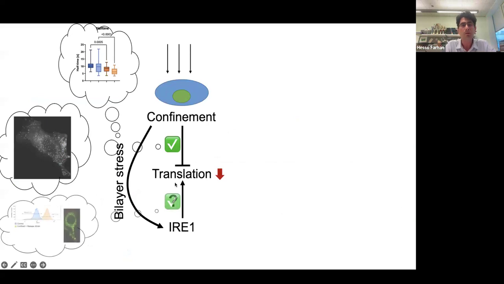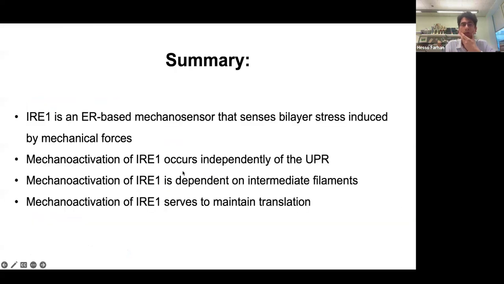So this is our model. We think that confinement activates RA1, and RA1 prevents the decrease of translation that is imposed by confinement. So with this summary, we think that RA1 is an ER-based mechanosensor that senses lipid bilayer stress that is induced by mechanical forces, and it's independent of the UPR. It's a novel, non-canonical role of RA1, and the physiological function is to maintain translation.